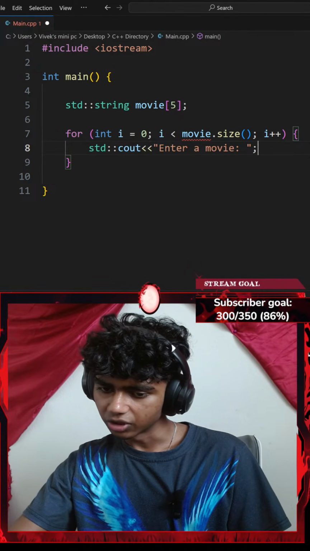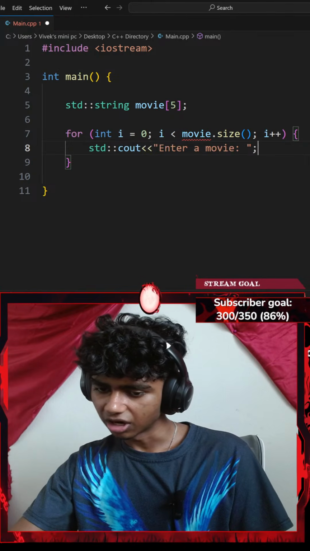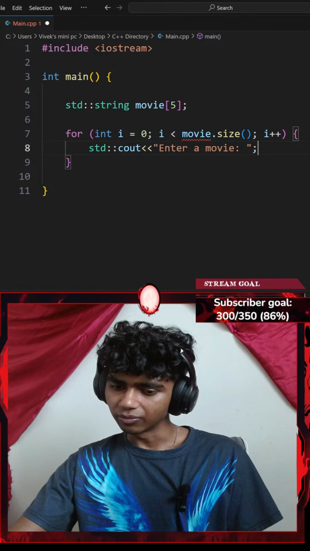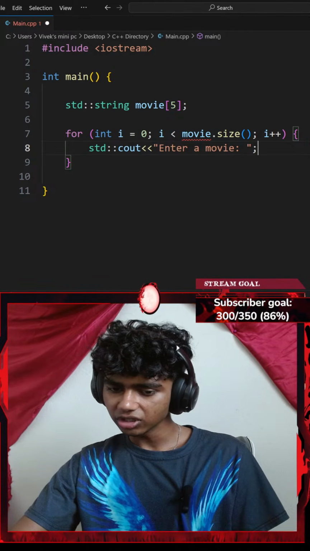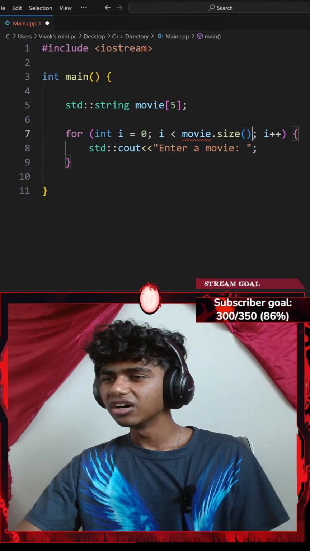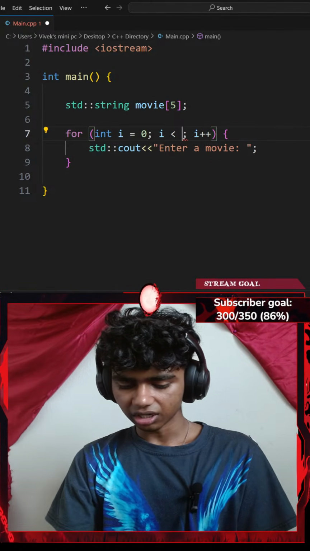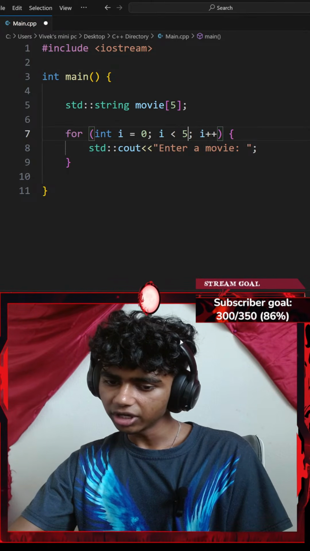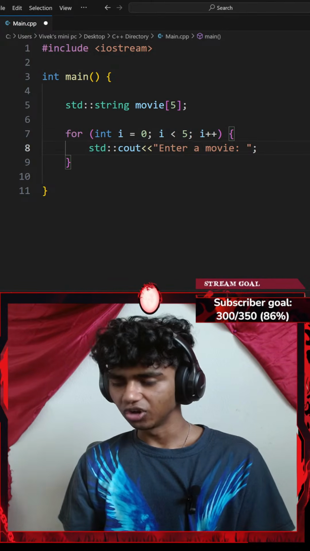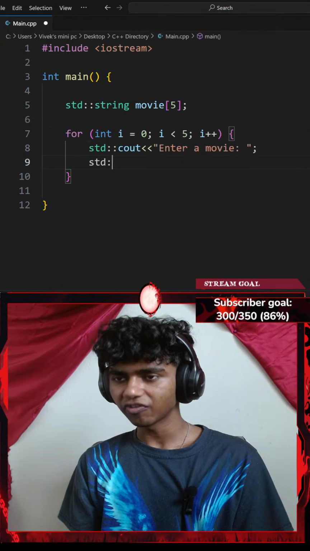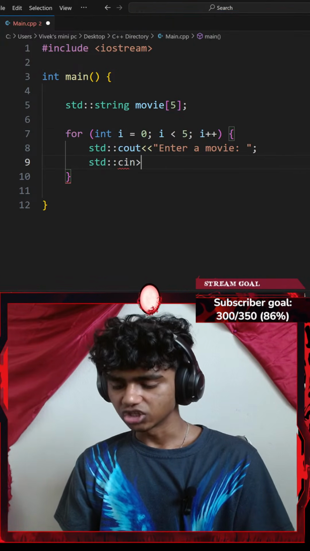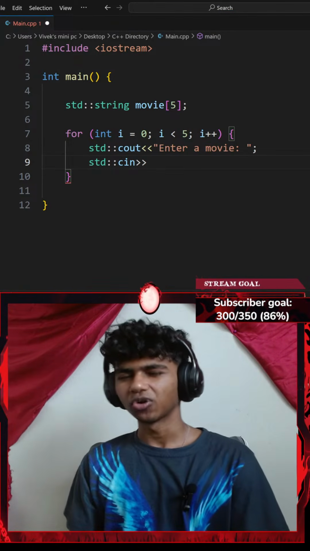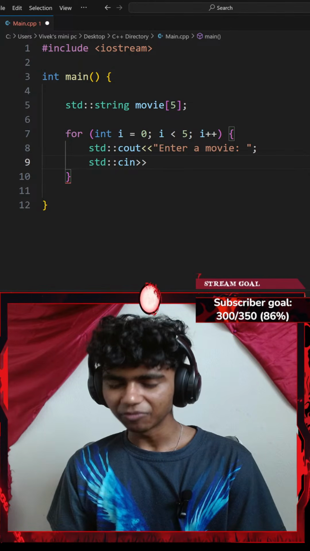I would say for a person who is coding for 3 to 4 months, vectors are a big deal. Standard string movies at index 5 is literally a pointer though. Is it? Huh, I thought that it was like an array. Okay, I meant raw pointers. Guys, I should look more into pointers. I'll probably check that off stream if I have any time after my college work. Usually on the weekends I have more time to stream because I wake up earlier and I don't have college. Although on the weekends I do stream relatively later.